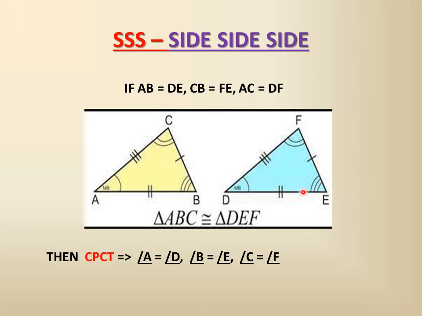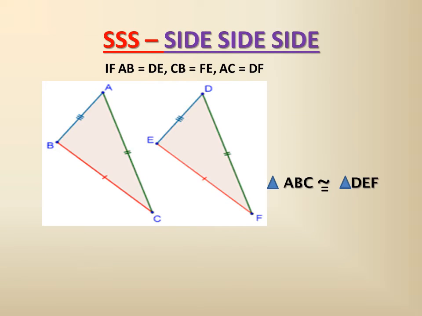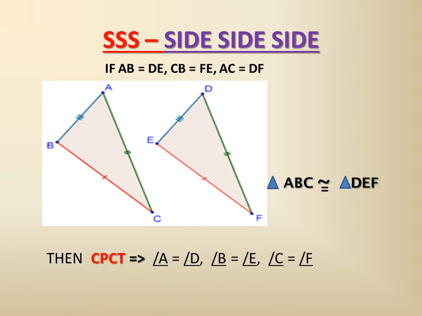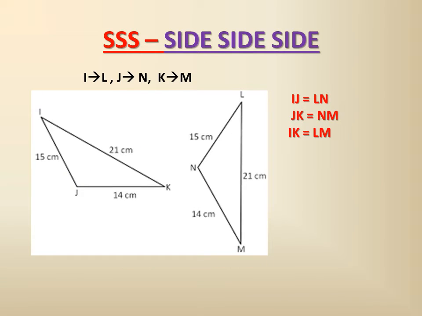So when we have proved these two triangles are congruent from this side postulate, then we can also say the corresponding angles will also be equal from the CPCT concept. Now here also the same thing is there. AB is equal to DE. The orientation has changed a little bit, but we can say the corresponding angles will also be similar.